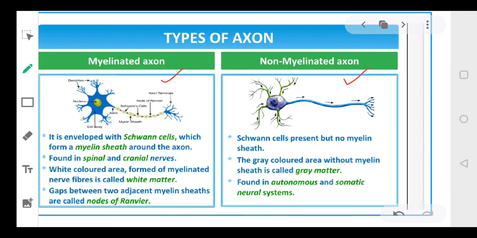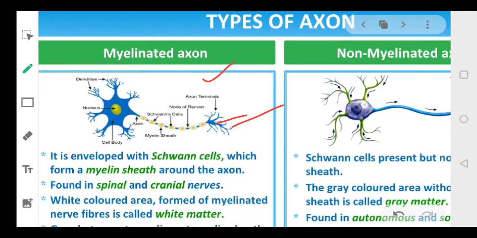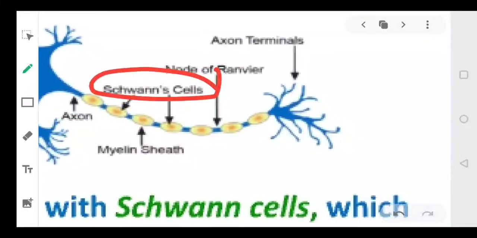Now let's look at the myelinated neuron. We will first talk about the myelinated neuron. Now this type of axon contains Schwann cells. You can see the cells in the diagram, I'm just enlarging it. You can see there is a myelin sheath present. In these neurons the myelin sheath is present and there are Schwann cells. Clear?